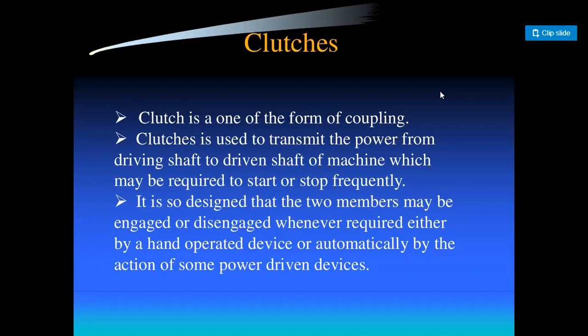So it is designed so that two members may be engaged or disengaged whenever required, either by a hand operated device or automatically by the action of some power driven devices.